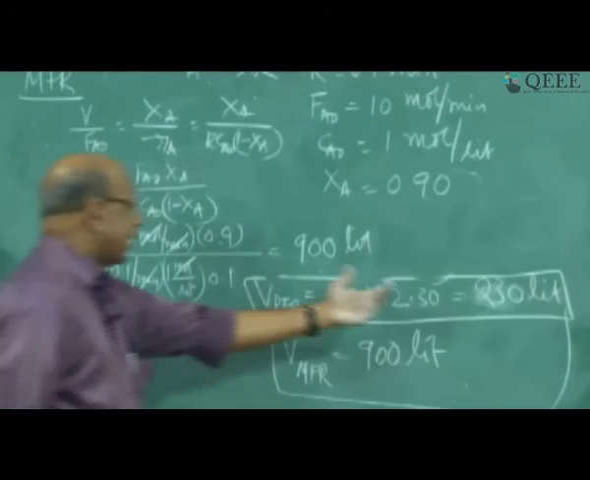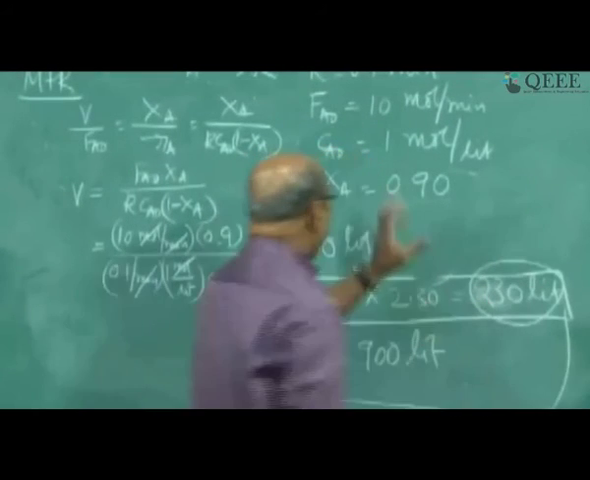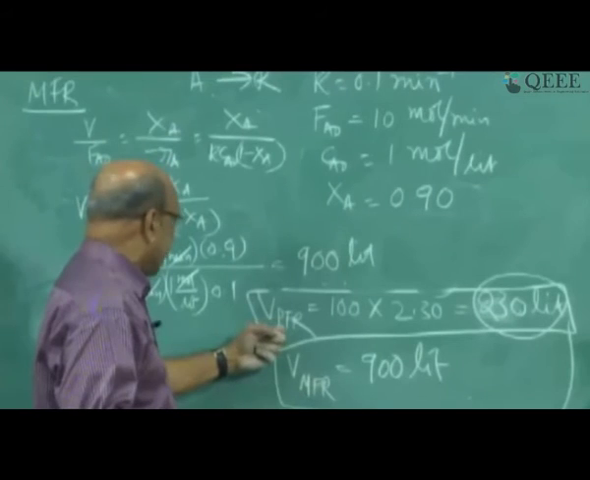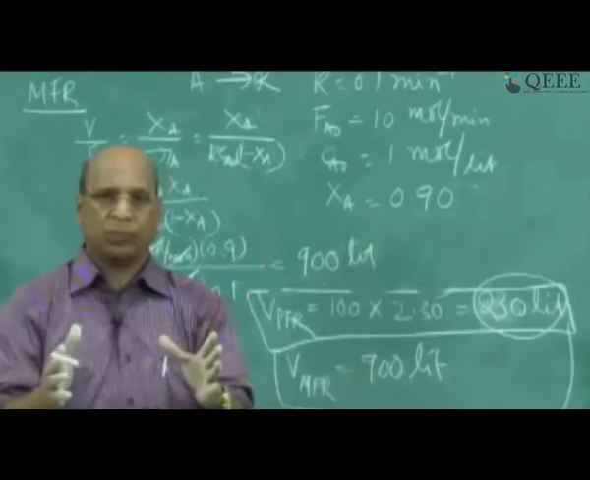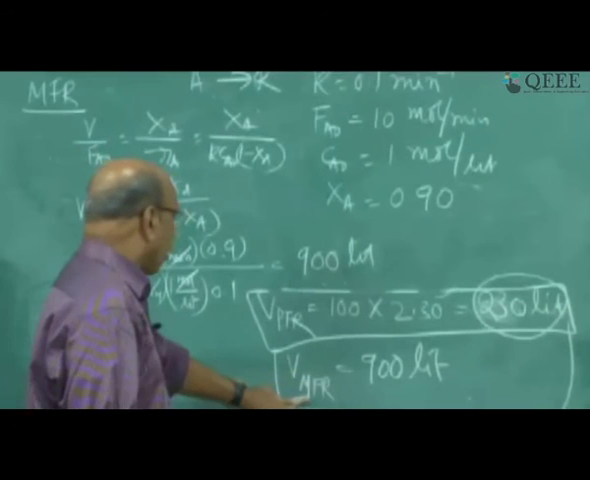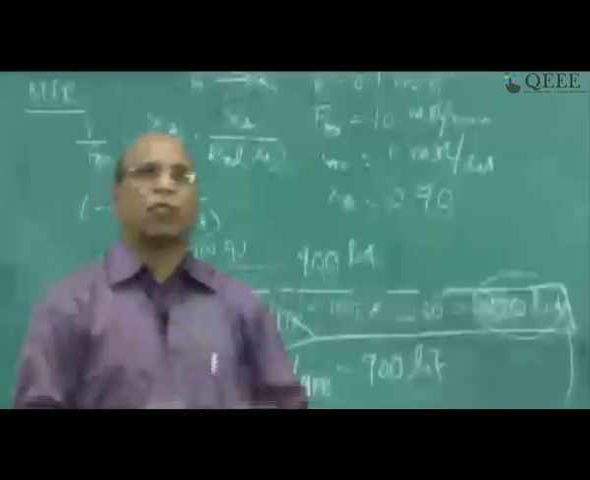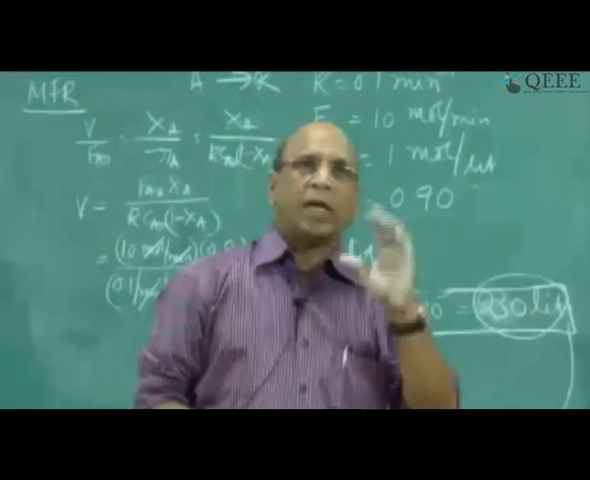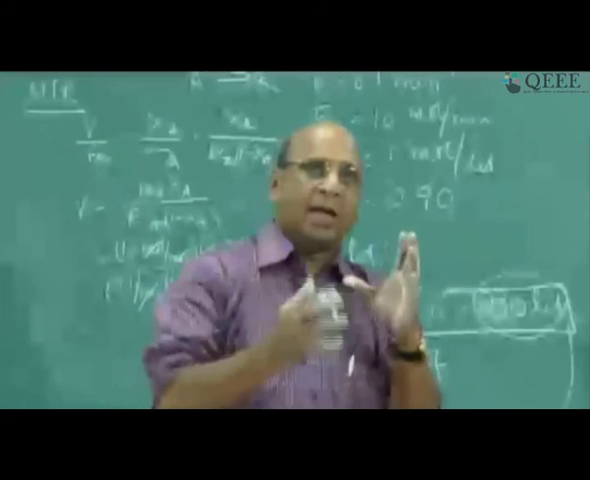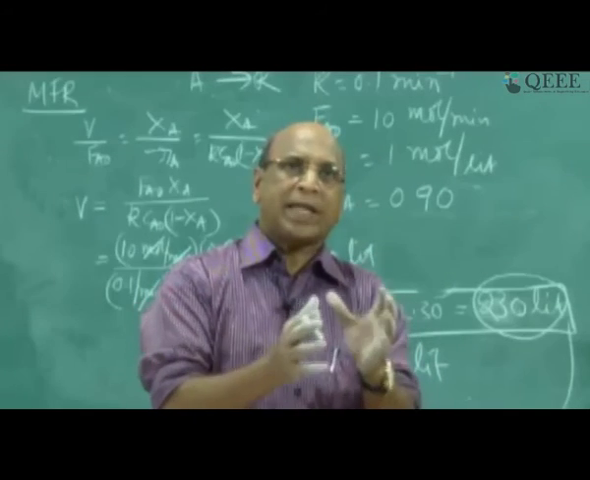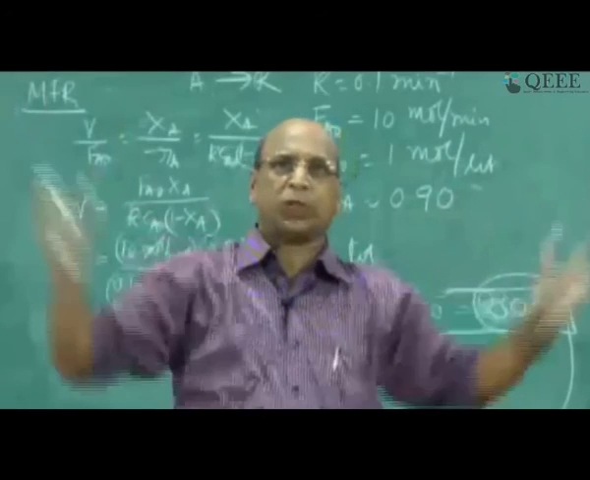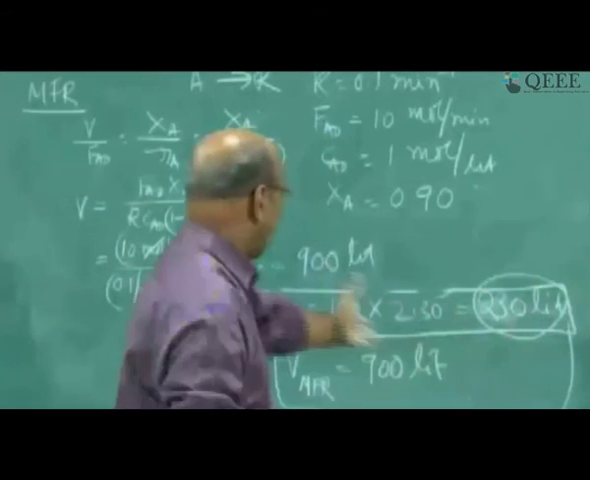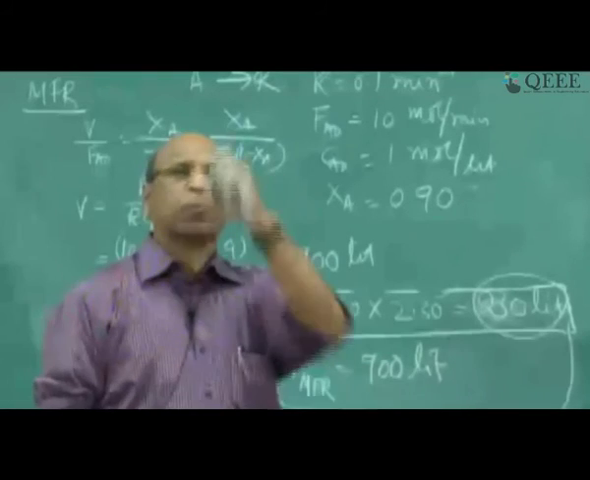Good. So 230 liters for the same 90% conversion if I am conducting this reaction in a plug flow reactor, whereas if I use a mixed flow reactor, I am getting 900 liters of volume. Don't be happy that 900 is large. 900 is bad, because in a chemical industry, you should have the equipment as small as possible, not as large as possible. The only thing you want as large as possible is the money. But here, you have to design the reactor so that it is as small as possible.